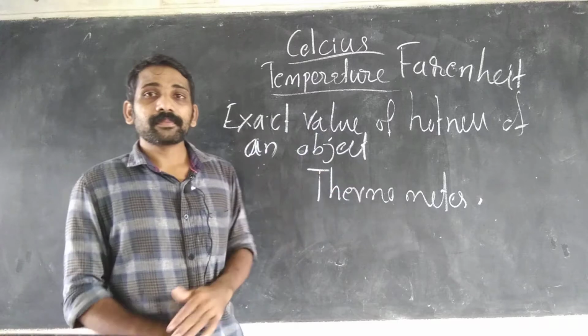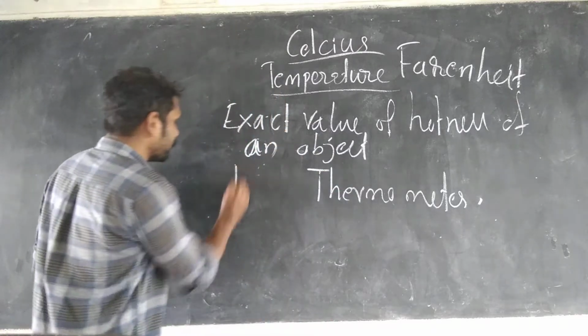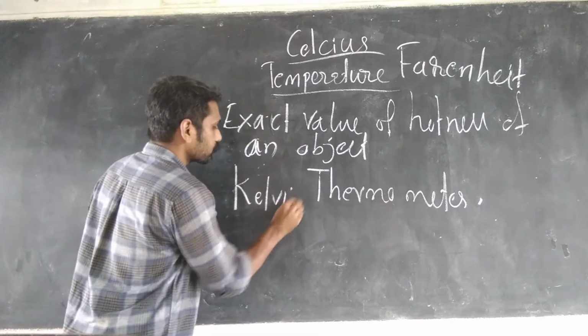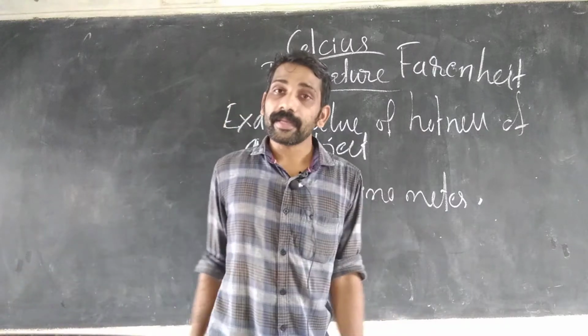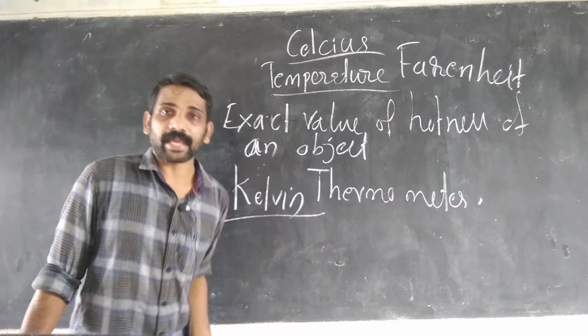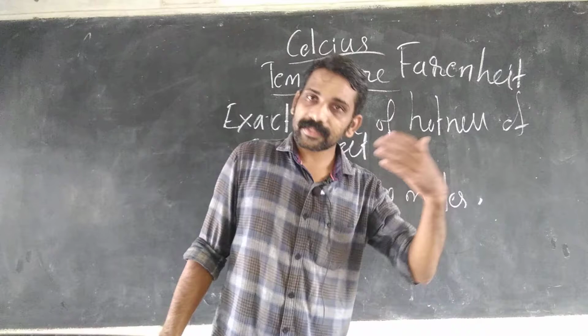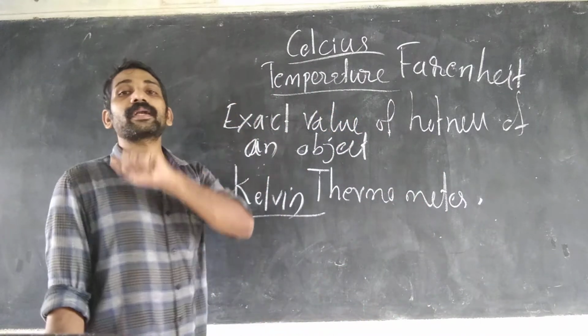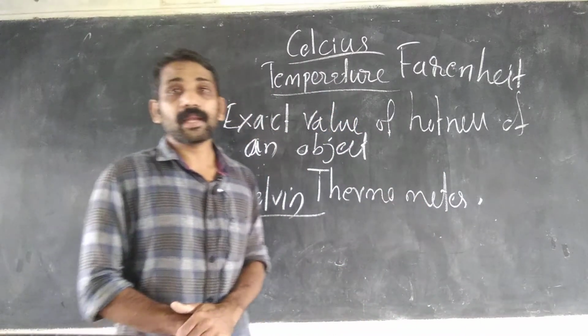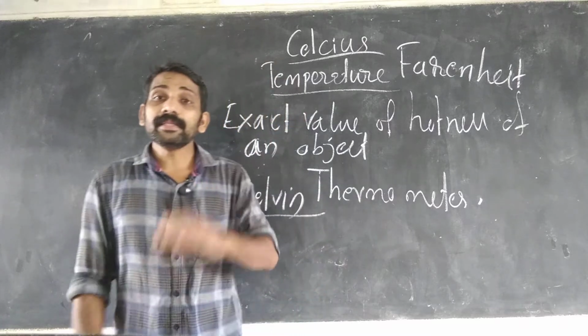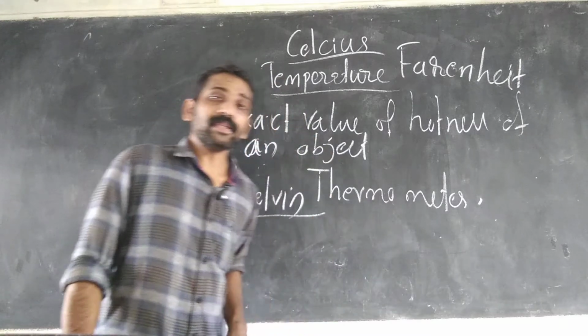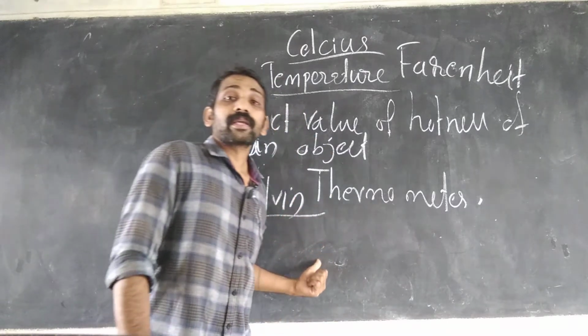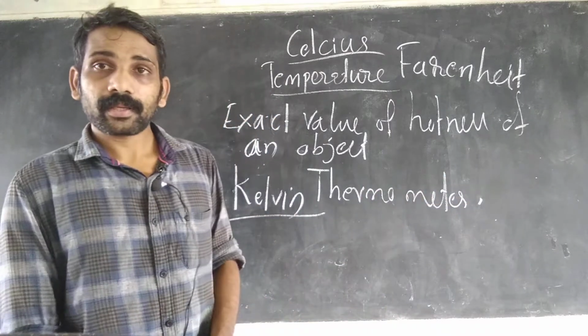Another scientist called Kelvin made a scale. That scale is called the Kelvin scale. The thermometer with the Kelvin scale is called the Kelvin thermometer.